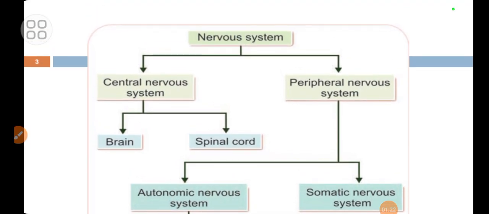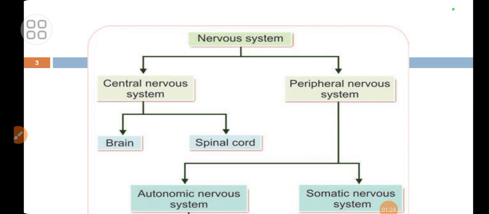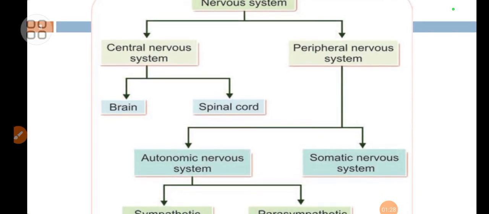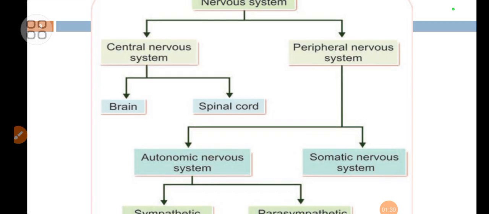Here you can see the distribution of the nervous system. The nerves arising from the brain and from the spinal cord reach the peripheral part away from the central nervous system.